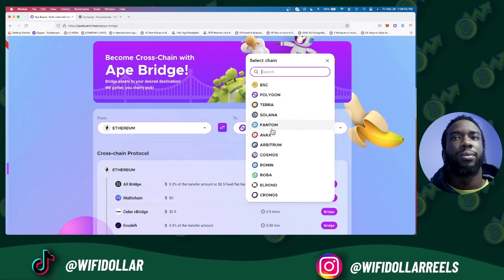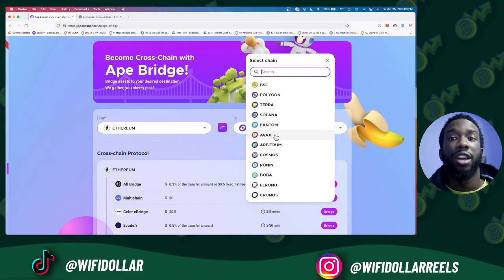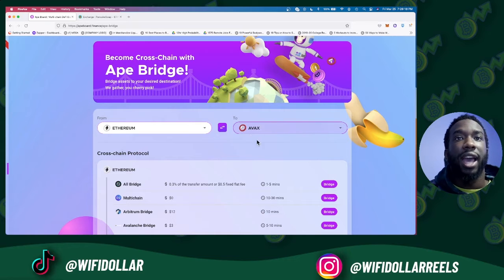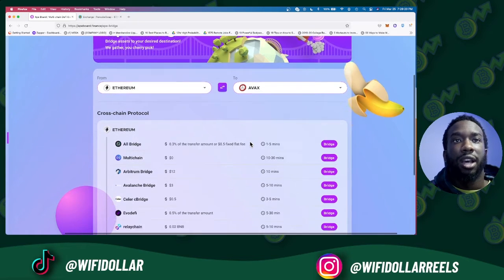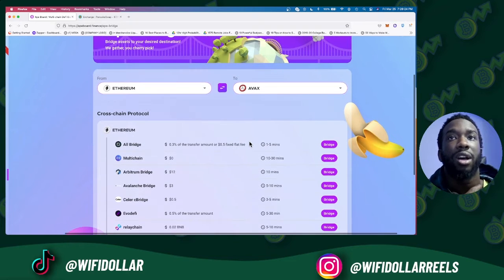Avalanche and Phantom are my favorite two ecosystems. Terra Luna and Solana are very up there, but I like Avalanche a lot because a lot of things are happening on Avalanche, obviously with fork DAOs and some of those other things. So you would click Avalanche, AVAX, and now you can see the cross-chain protocols that are best for bridging those assets over.